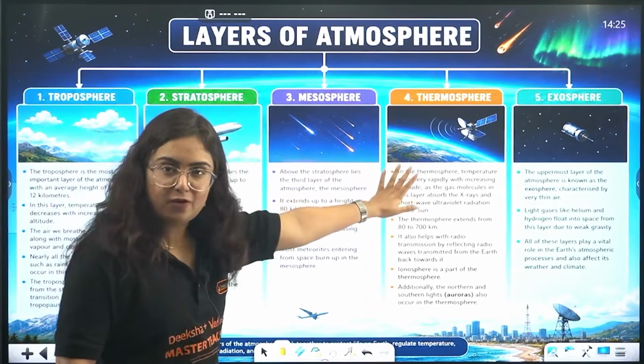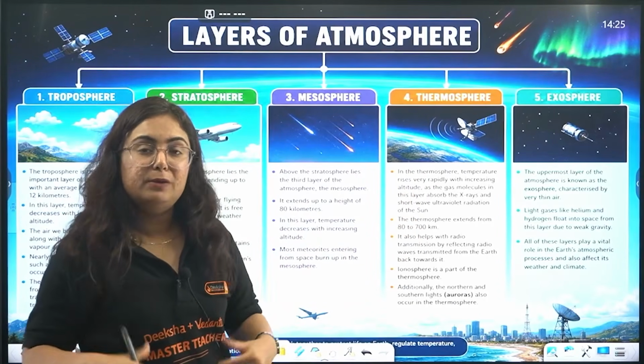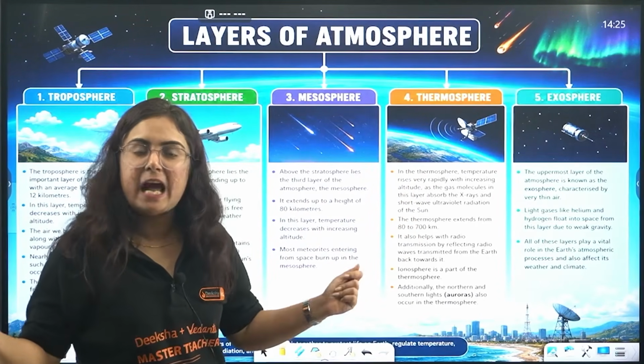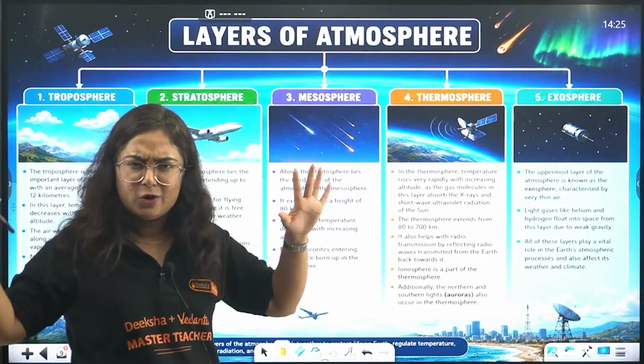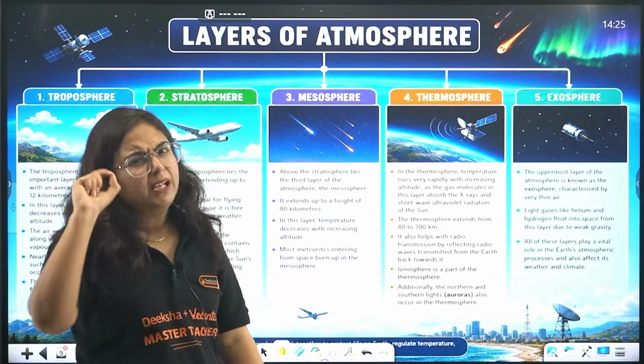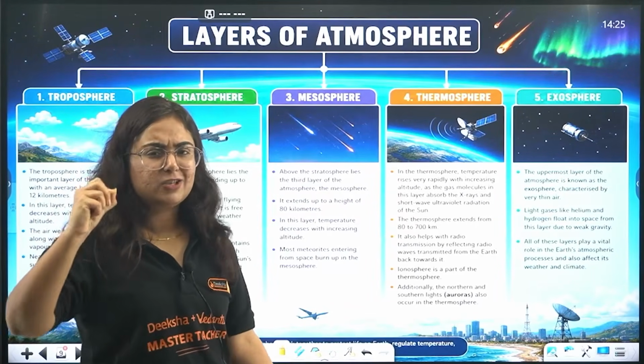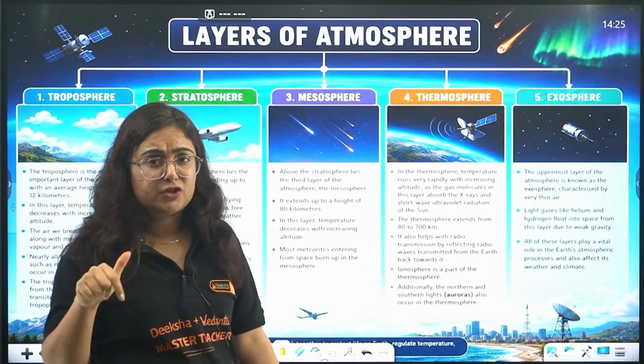Moving towards the fourth one. Hold on, I know that you will forget things, but we will make a chart of it and quickly recap what we studied. So don't worry. The next is the thermosphere. Beta, the word thermal is there. Don't you feel there is something related to heat and hence the temperature may increase?